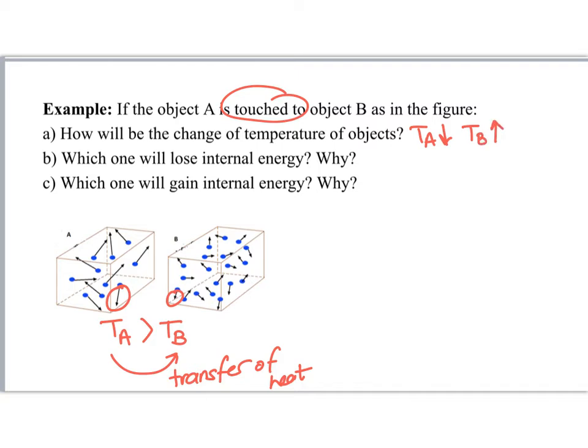So which one will lose internal energy? A will lose internal energy because its temperature is higher. So B will gain this energy because its temperature is lower.